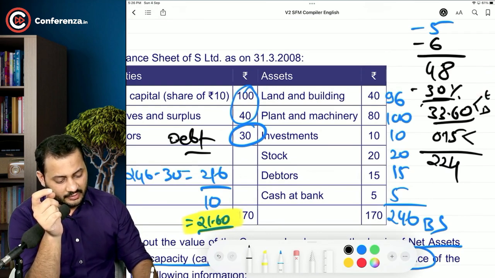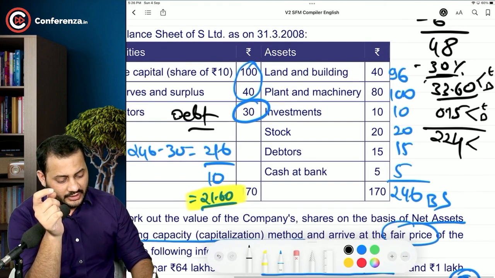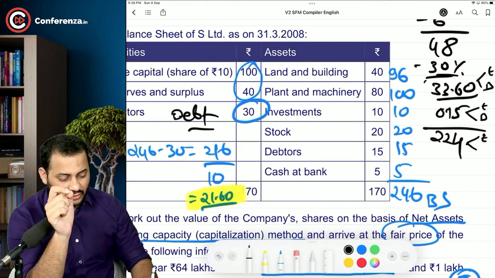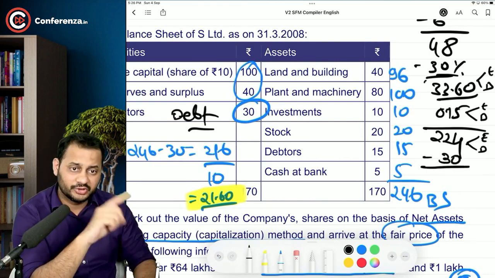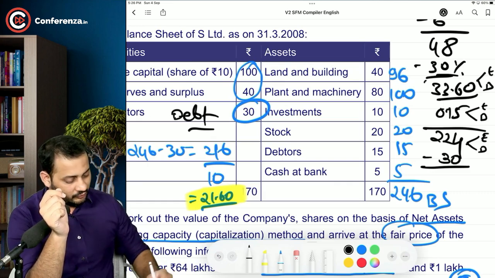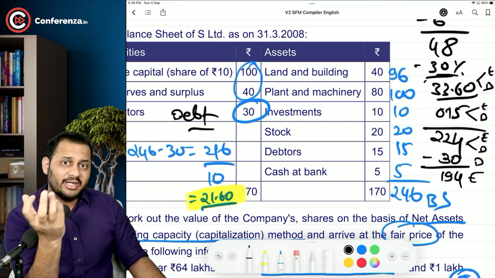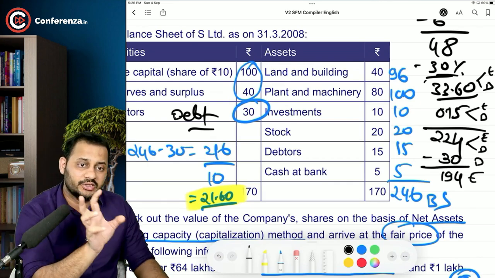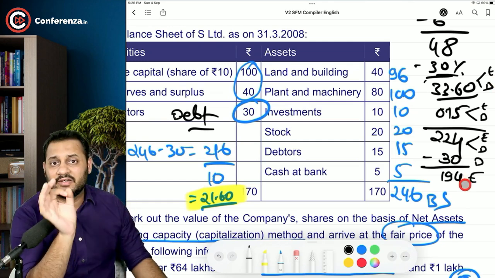This is the cost of capital, weighted average calculated from equity and debt. So this market value, that means the value of the business, is also for equity and debt. And that's why what you are going to do is reduce the value of debt out of total, which is going to be 194. Now this is left for equity, because out of the value of equity and debt, you have reduced the value of the debt. Now whatever is left is for equity only.